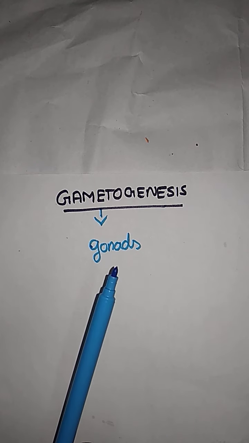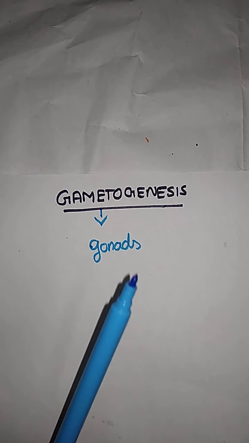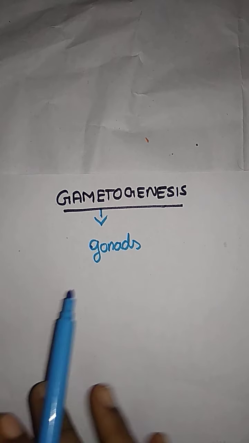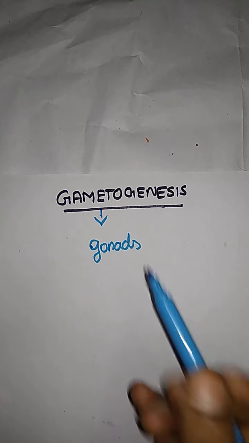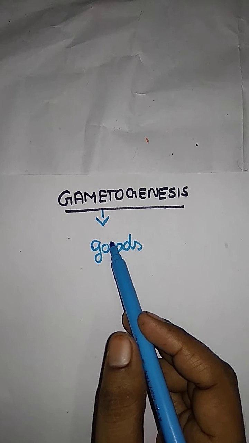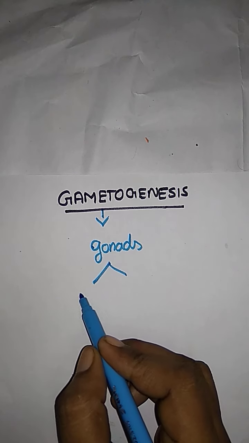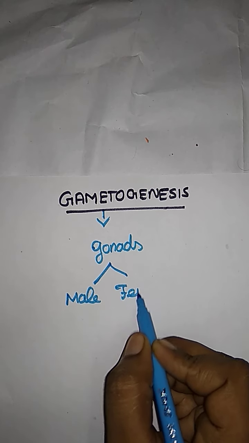What we have seen in the last class is the structure of the male and female reproductive system. I hope you remember the topic and concept also. Today we are going to see gametogenesis. Gametes come from the gonads, which are involved in both male and female.